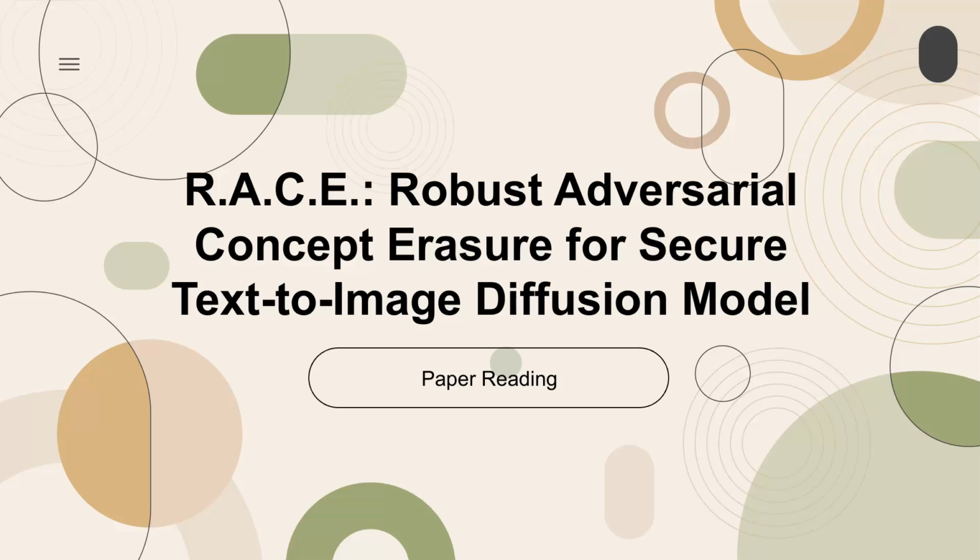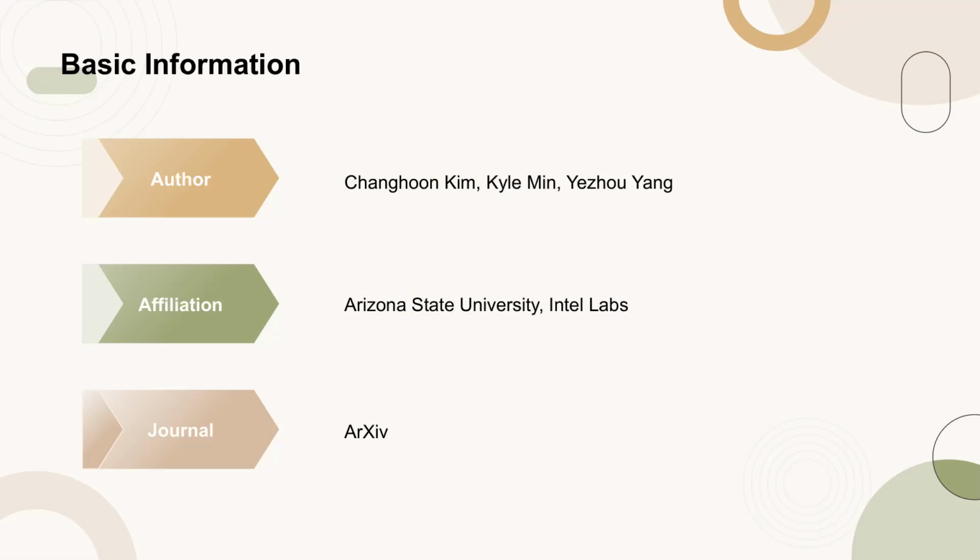Welcome to today's paper reading. Today's paper is titled, RACE: Robust Adversarial Concept Erasure for Secure Text-to-Image Diffusion Model. This paper was published on arXiv by Changhoon Kim and colleagues from Arizona State University and Intel Labs.